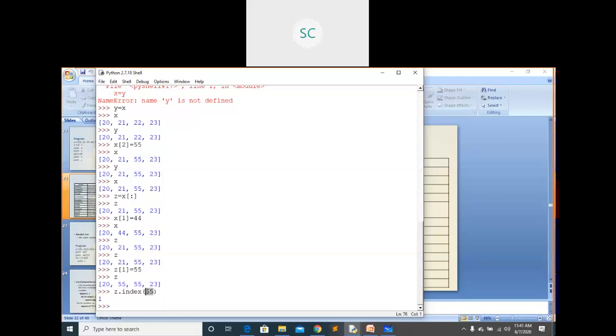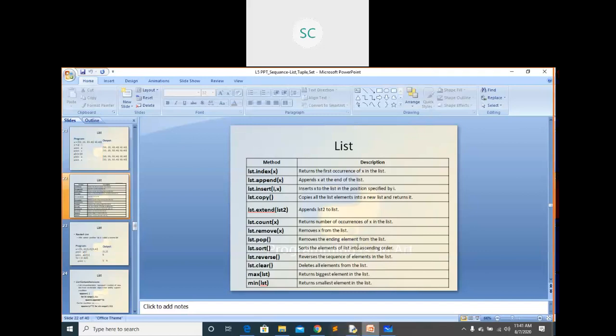Okay, first occurrence of that element. In the same way we have different functions. Append means to add one element. It will add the element at the end.